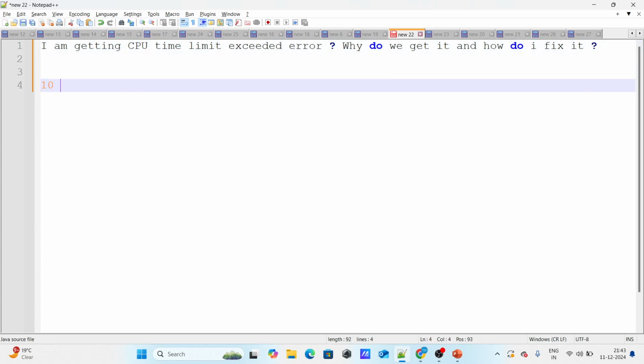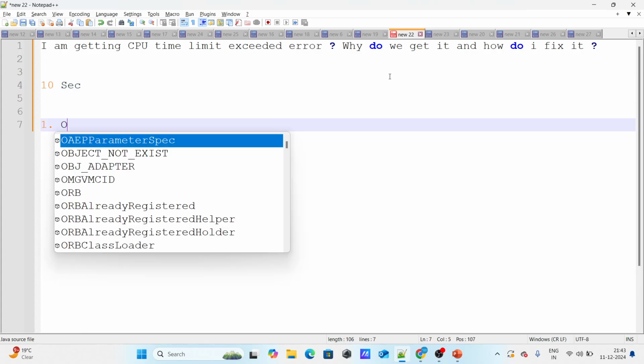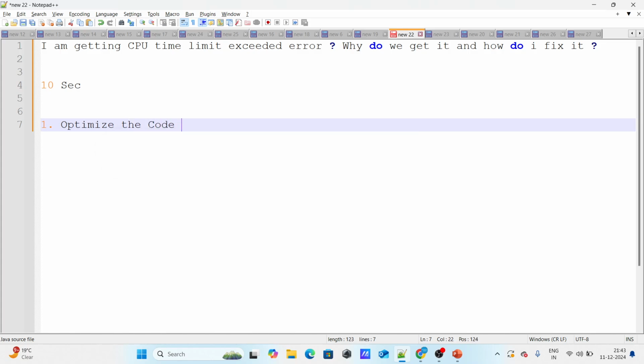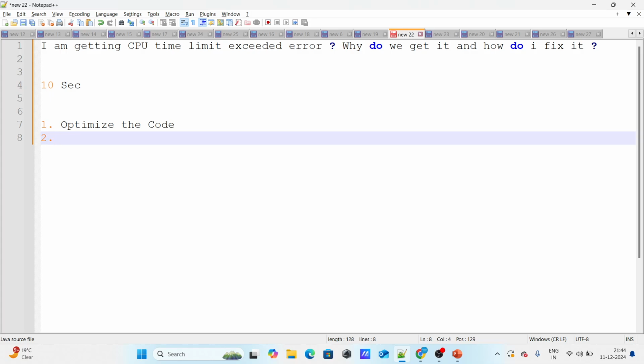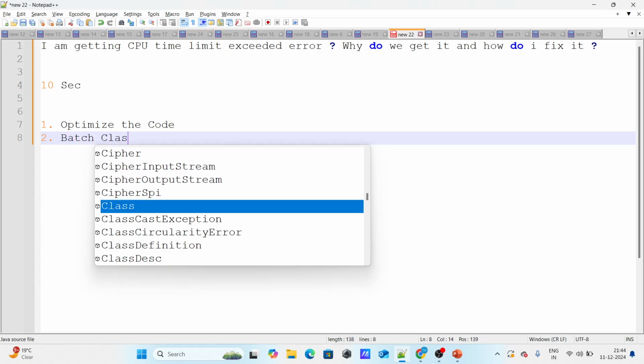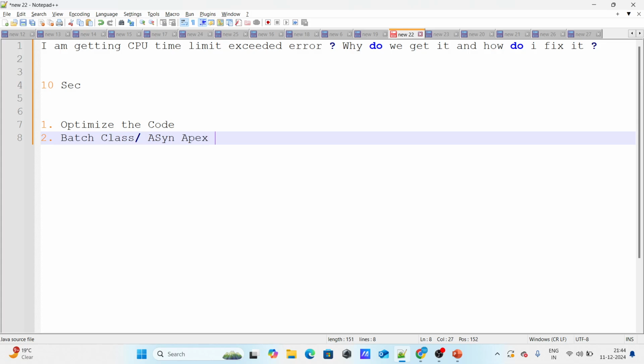First of all, whenever my Apex takes more than 10 seconds, that's where I get this CPU time limit exceeded error. To fix this, there are two ways. One is to optimize the code, by using maps, sets, fewer loops, fewer queries, and all that. The second way is, even if your code is highly optimized and you're still facing this issue, you have to move it to a batch class or async Apex, which has a limit of 60 seconds.